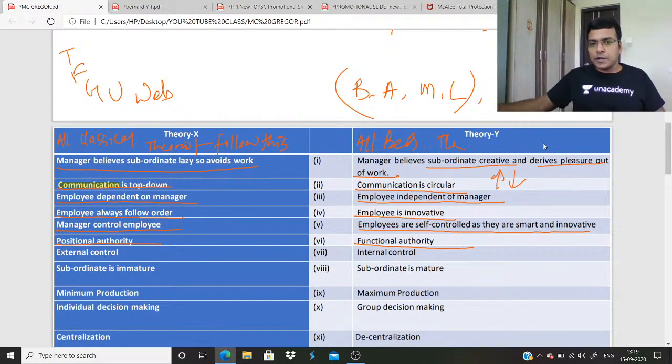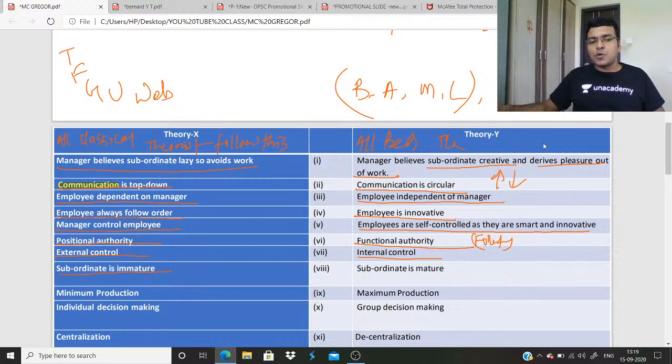Here functional authority, being promoted by Follett. Although we have discussed that Follett belongs to the classical group, her idea resembles the behavioral group. External control means the subordinate is controlled by the superior. Here internal control, the subordinate is controlled internally.